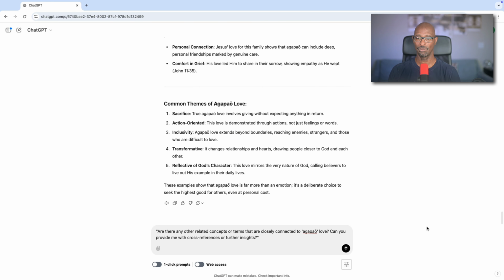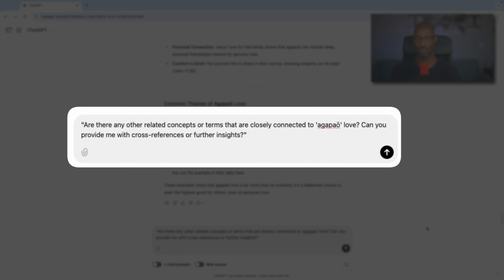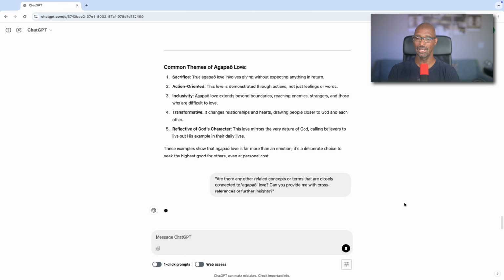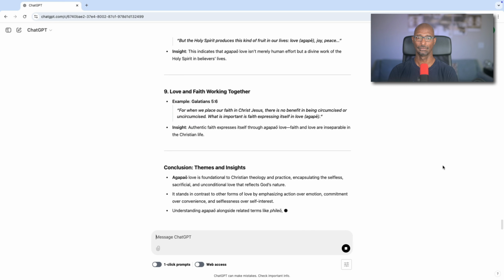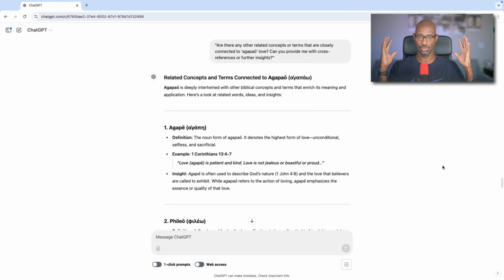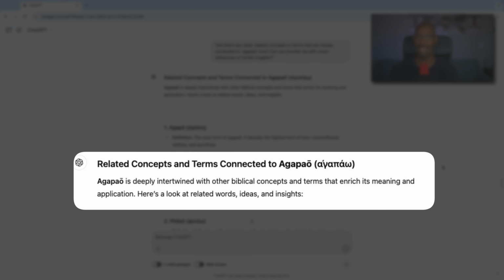So I'll go ahead. This one says, are there any other related concepts or terms that are closely connected to agapaō love? Can you provide me with cross-references for further insights? So let's see what results we get back here. All right, so here are the results of this prompt that has the related concepts and terms connected. It says agapaō is deeply intertwined within other biblical concepts and terms that enrich its meaning and application. Here's a look at related words, ideas, and insights.